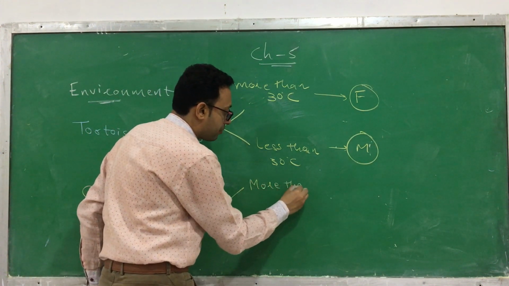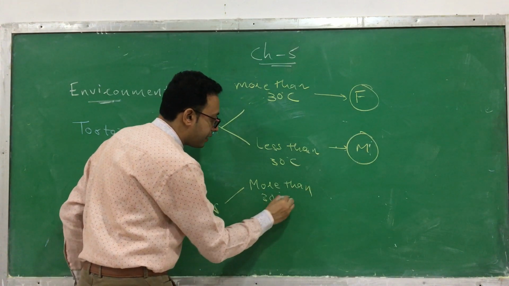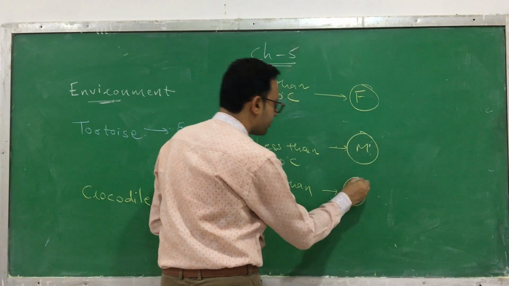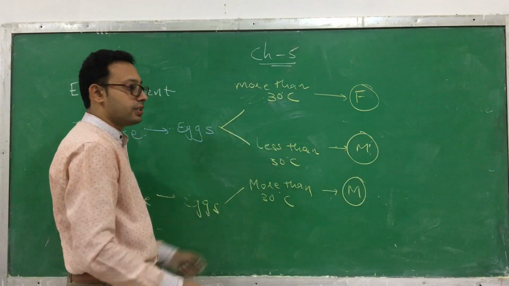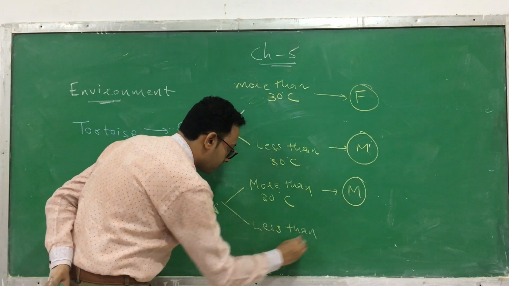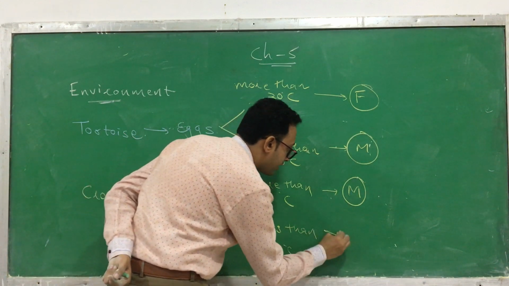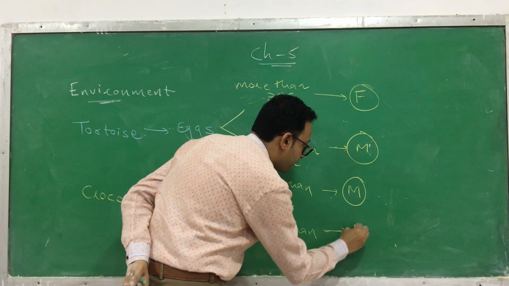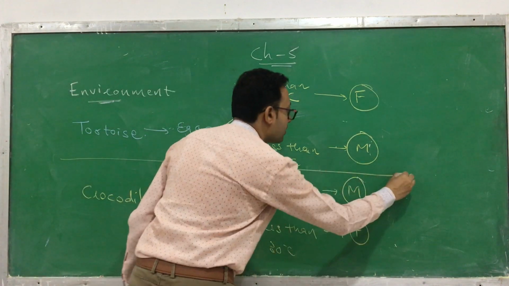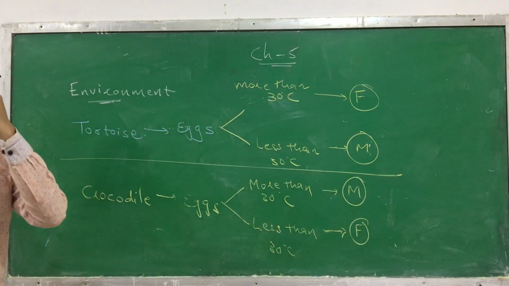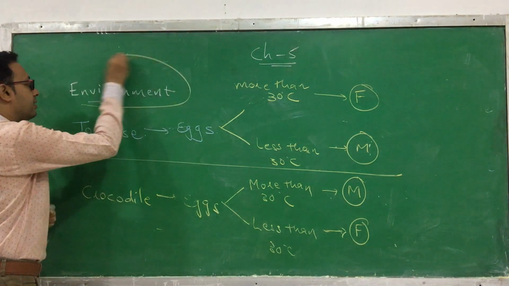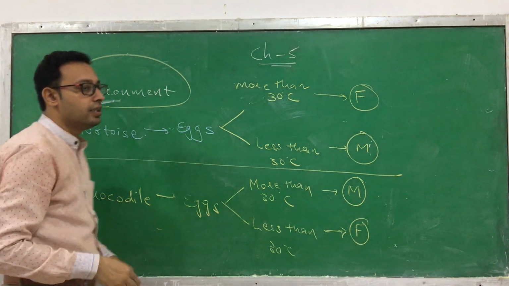If they are kept at more than 30 degrees Celsius, or high temperature, then it develops into a male. And if it is less than 30 degrees Celsius, then it develops as a female. See, it's opposite. So these are the two opposite cases where the temperature, an environmental factor, determines the sex. So the environment can determine the sex in the case of the tortoise and the crocodile.